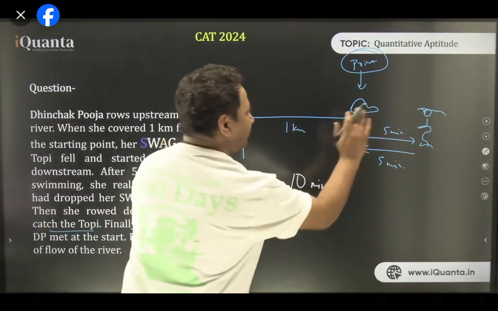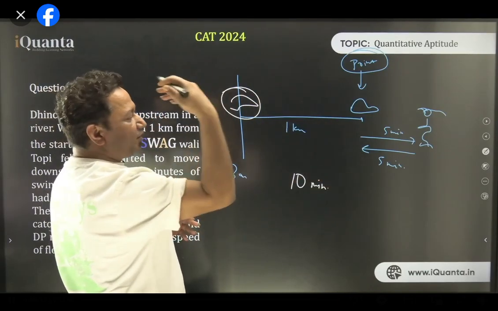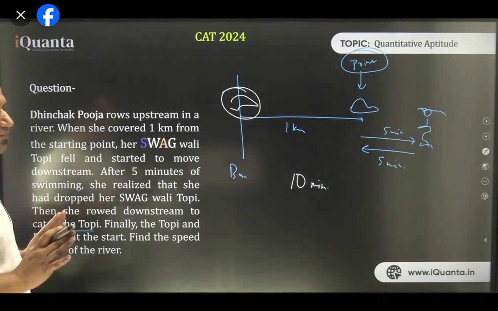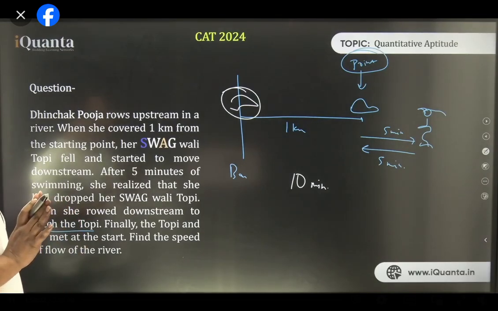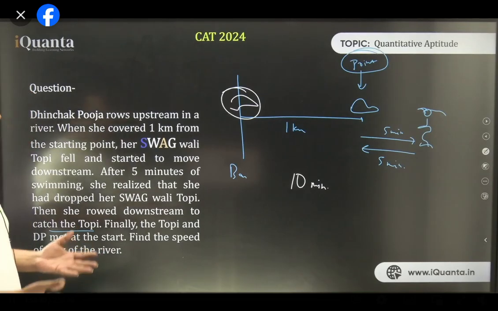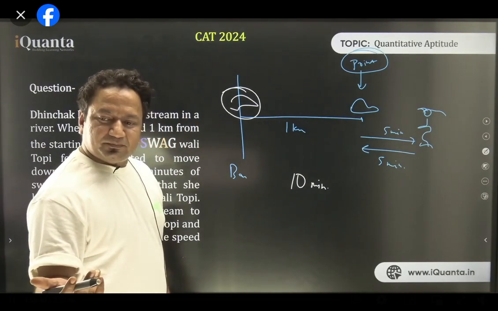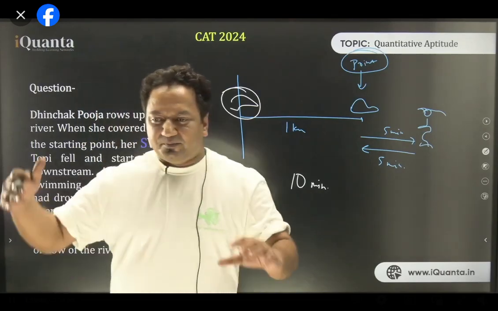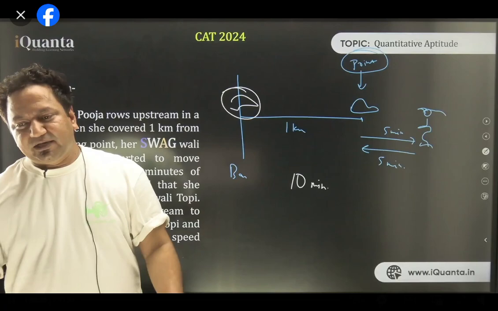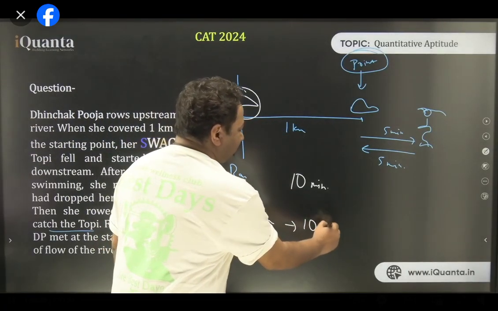The reality is, the cap was caught over here, but time taken must be same now. When we assume that the river is not moving, we got 10 minutes of time in which Pooja caught the cap. But in reality, the cap has moved 1 kilometer with whose speed? With reverse speed only. So cap has also moved for 10 minutes only. Understood? Pooja moved for 10 minutes. Cap has also moved for 10 minutes. And in those 10 minutes, it has moved 1 kilometer. So 1 kilometer in 10 minutes. Her speed is 6 kilometers per hour.